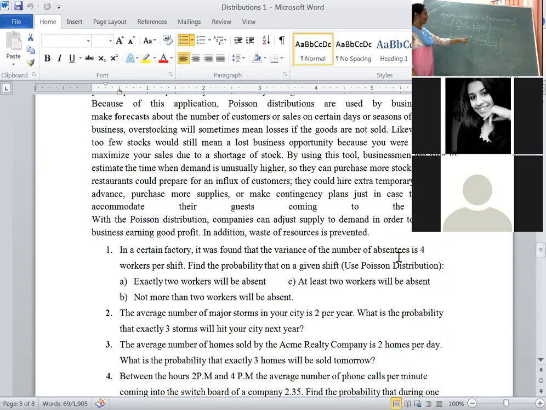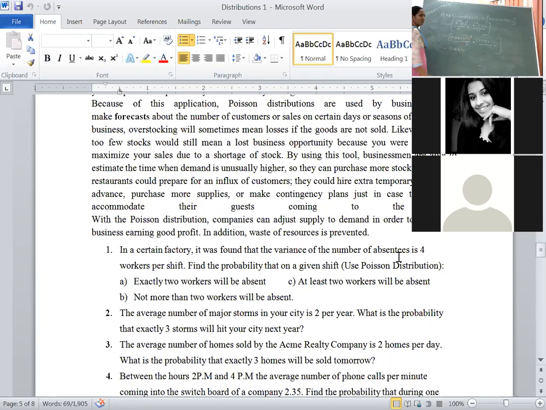Something to the power of 0 is 1, and 1 upon 0 factorial also becomes 1. 1 upon 1 into 0.0183. This is equal to 1 minus; now expand the brackets. Here we get 4 whole to the power of 0 is equal to 1.